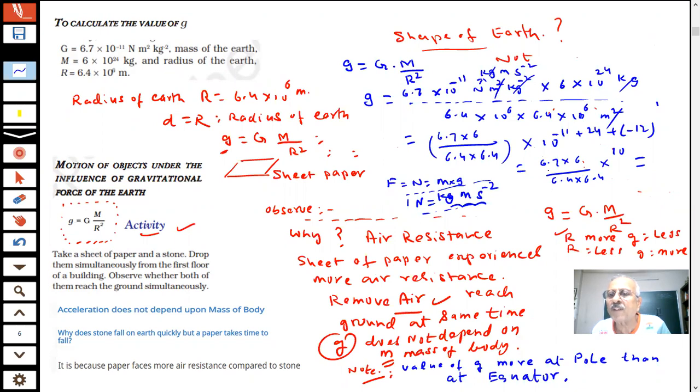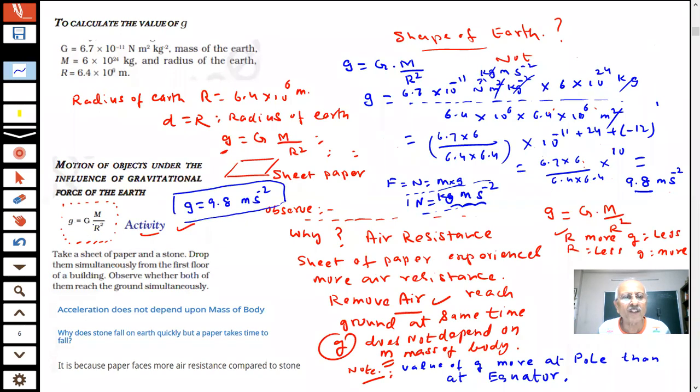You can see these values are quite close to each other. See, 6 and 6.7, 6.4 and 6.4. The value comes out to be 9.8 meters per second square. So the value of g is now known to us. We have calculated the value of g. What is the value of g, students? 9.8 meter per second square. Got it?